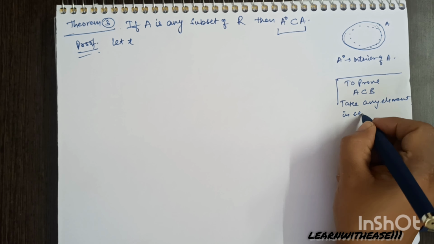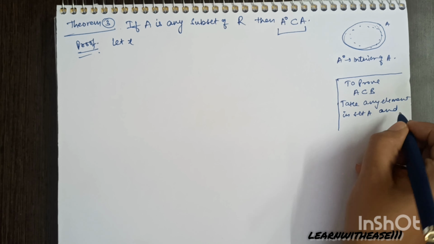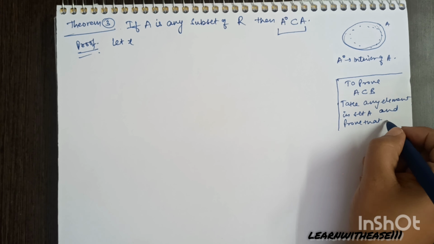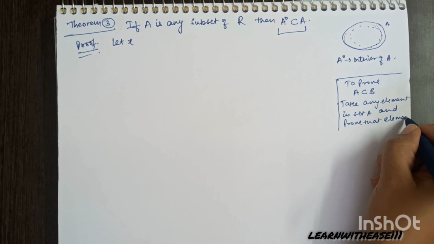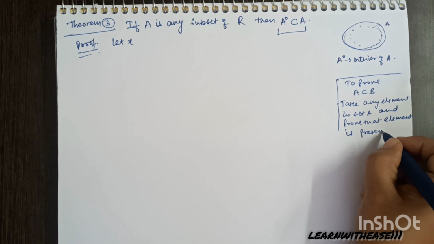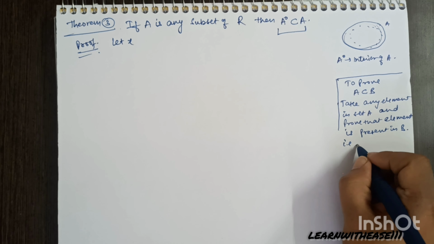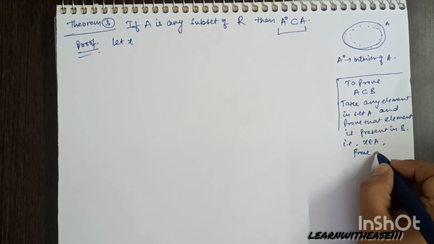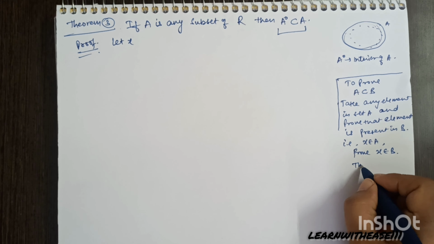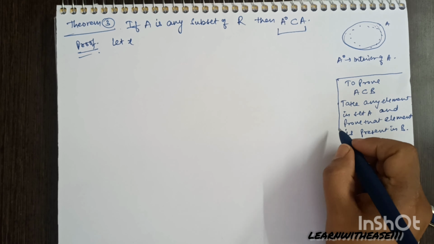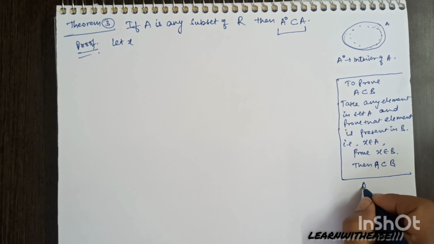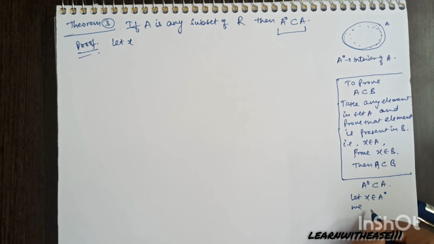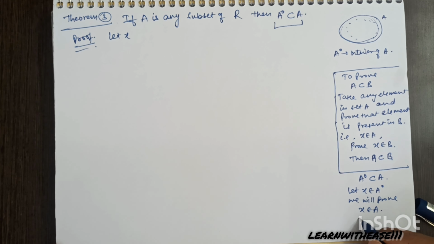If you want to prove a set A is a subset of B, take any element of the first set and prove that element is present in the second set. Take X belongs to A, show that X belongs to B. By this you will be able to prove A is a subset of B. So here we need to prove A naught is a subset of A. I'll take any element of A naught and prove that element belongs to A.